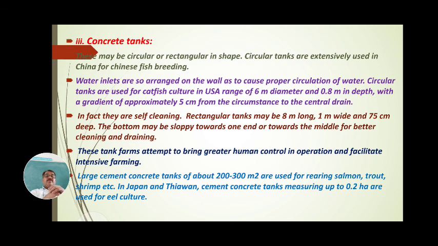The bottom may be sloping toward one end or toward the middle for better cleaning and draining. One end of this tank can be lower, with the slope diverted to one side and the other three sides on higher area. Why is this?